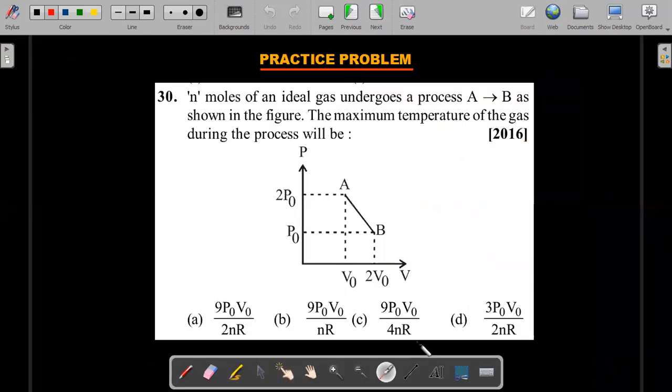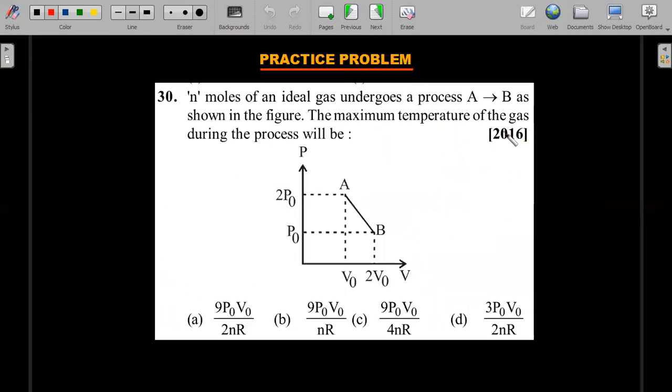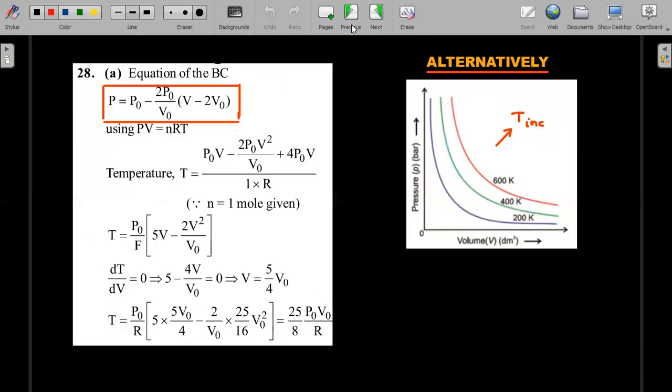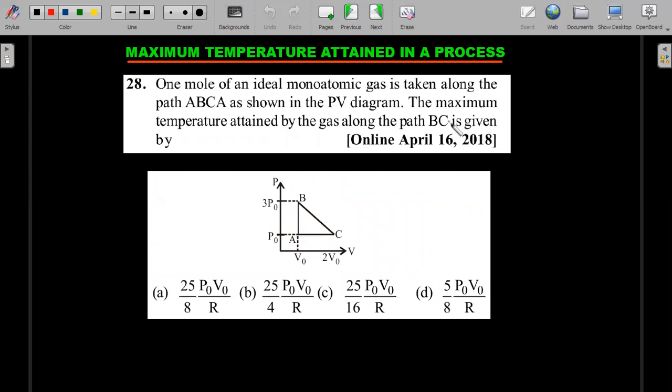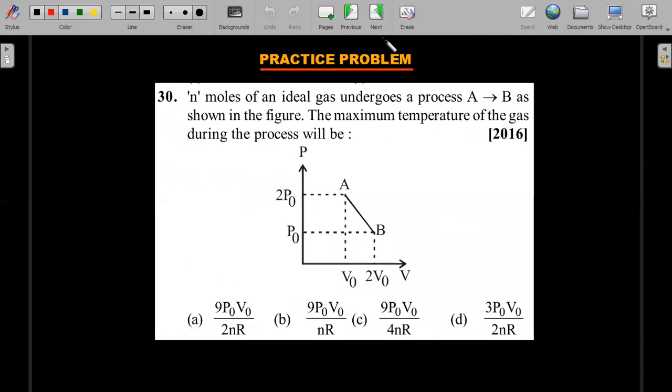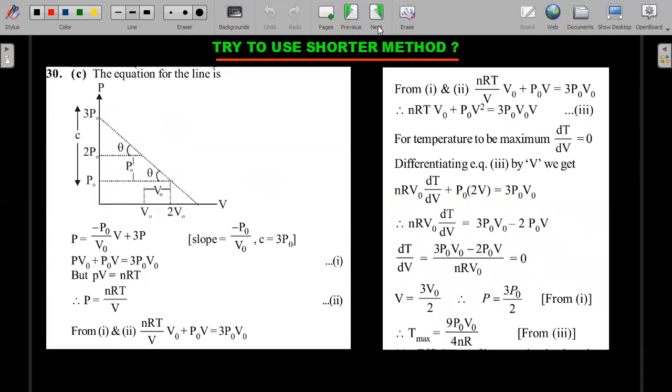Here's the practice problem which came in the previous exam. Actually, the 2016 question has been repeated as the 2018 question, if you observe carefully. So you can solve this one. Slightly different numbers, but the concept is the same. I'm not that much interested in this. You should be able to ace through it and check the solution on the next page. I'm moving forward. Try to use the shorter method. The solution I pasted from the book is the longer one. The shorter one that I have used, try to use that and match and get the confidence.